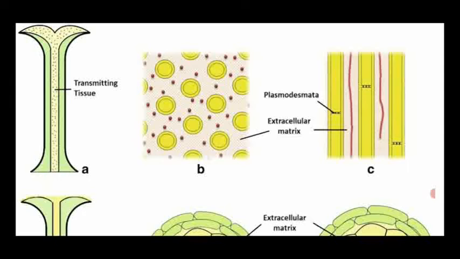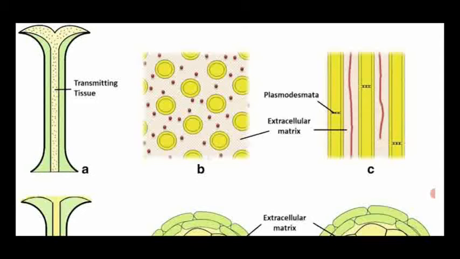Second one is the glandular tissue present in the transmitting tissue region. Here the pollen grains are transmitted through the glandular cells, some of them between the intercellular spaces; that is said to be solid style.